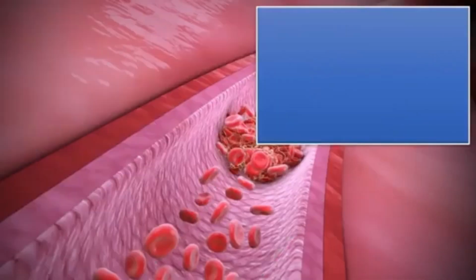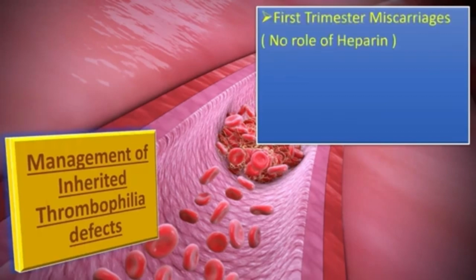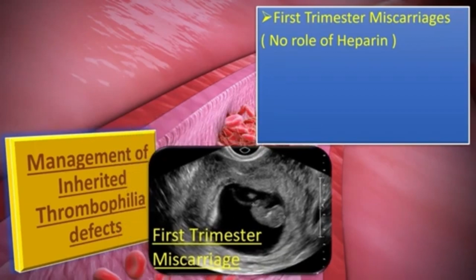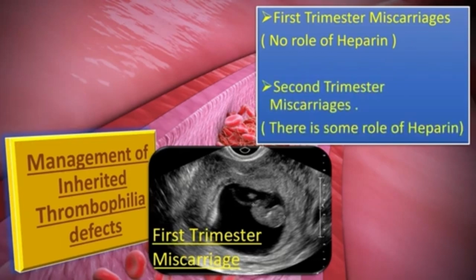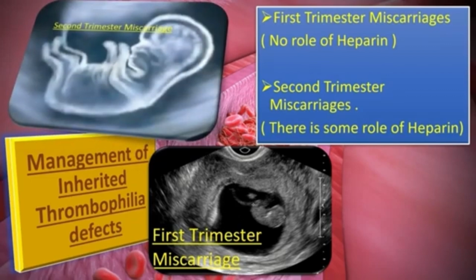Let us discuss the role of inherited thrombophilic defects, how to manage inherited thrombophilic defects. Role of heparin has been studied in thrombophilia management. There is insufficient evidence to evaluate the effect of heparin in pregnancy to prevent miscarriage in women with recurrent first trimester miscarriage associated with inherited thrombophilia. Heparin therapy during pregnancy may improve the live birth rate of women with a second trimester miscarriage associated with inherited thrombophilias.